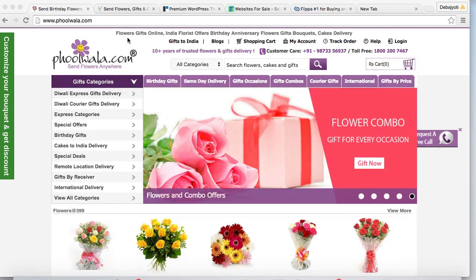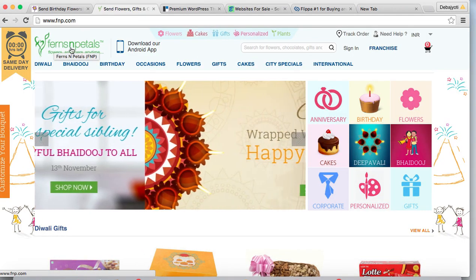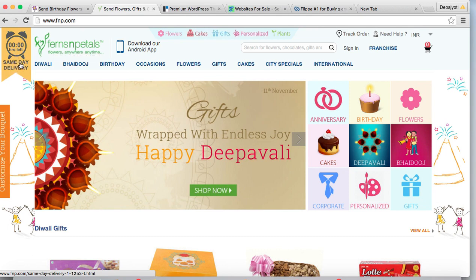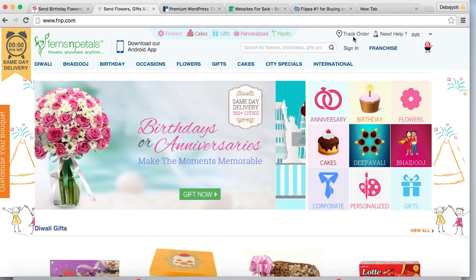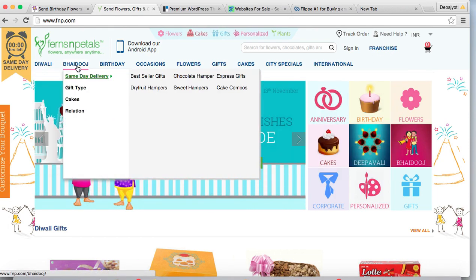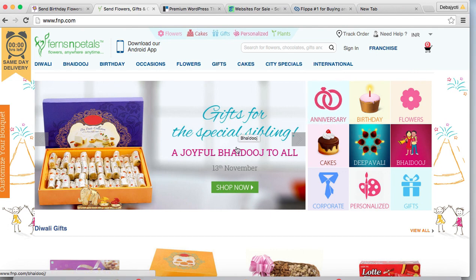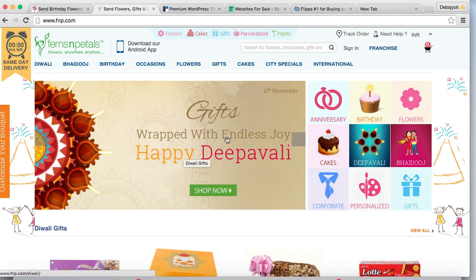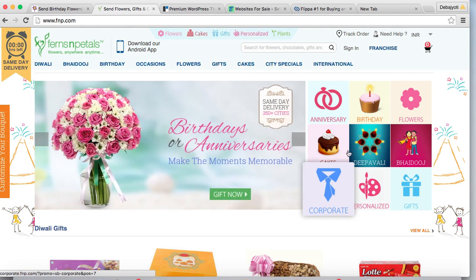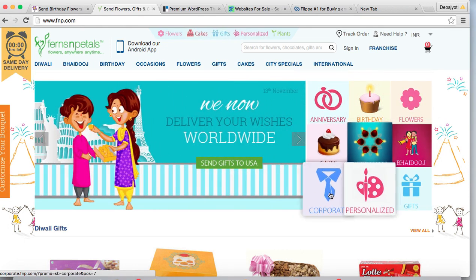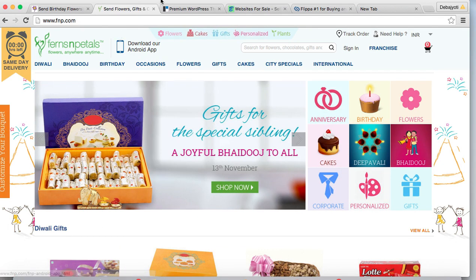Take another example here. For fnp.com, you can see again the logo is on the left hand side, and you can see the same day delivery, the benefit part, on the left hand side. You can see their applications, you can see the track order part, then you can see the big menu and mega menu, navigational menus over here. You can see the USPs here, the benefits they are providing, and you can see a clear call to action button over here, gift now, along with the clear categories written here. So this is another format of landing page.